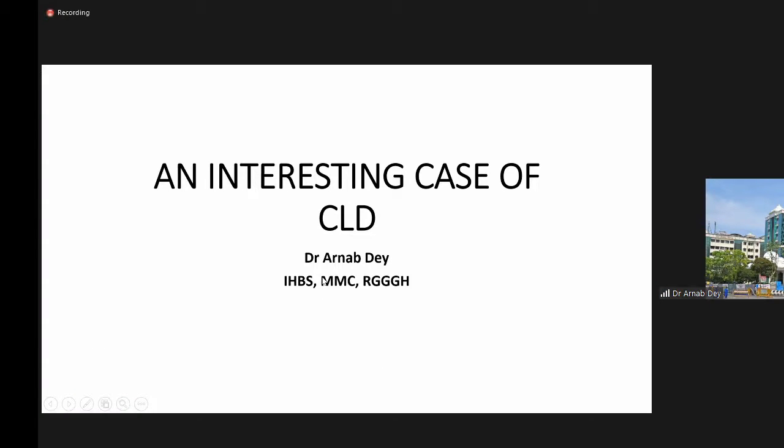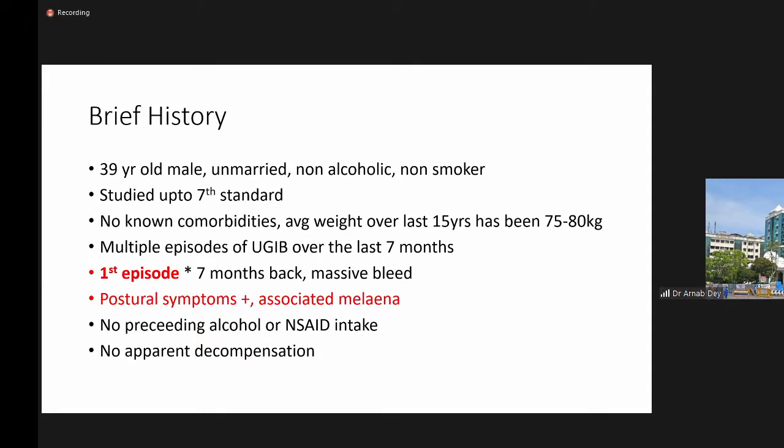Good evening, respected faculty members. I am Dr. Arnab. I am going to present an interesting case of chronic liver disease. Starting with a brief history, it's a 39-year-old male, unmarried, non-alcoholic, non-smoker, studied up to 7th standard, no known comorbidities. His average weight over the last 15 years has been 75 to 80 kg.